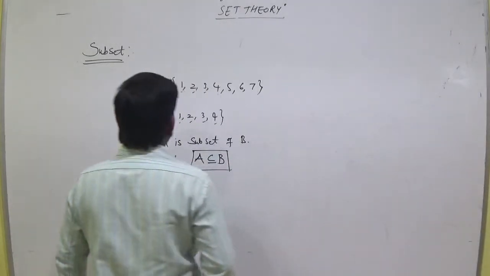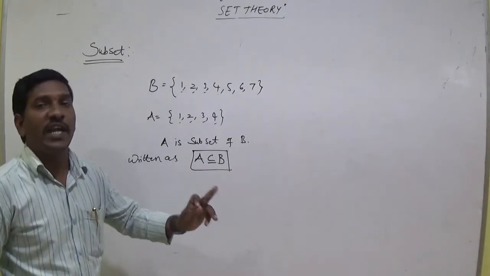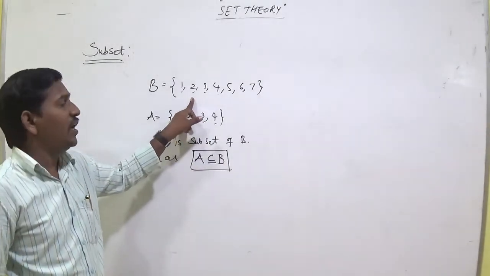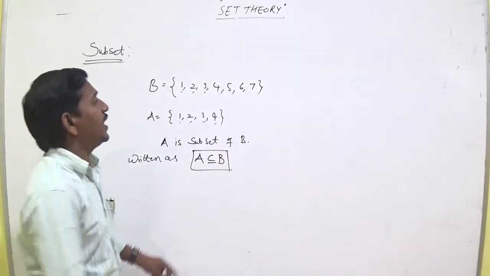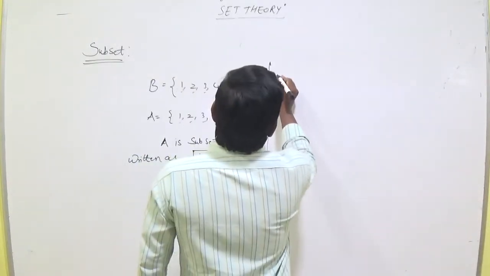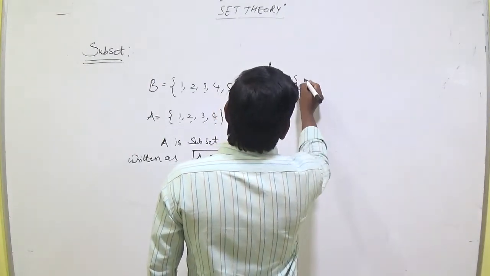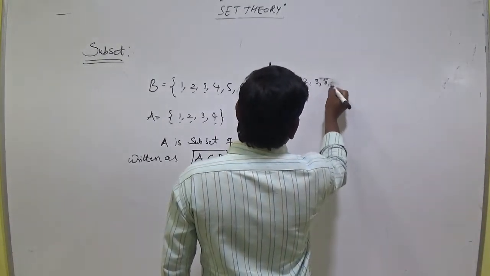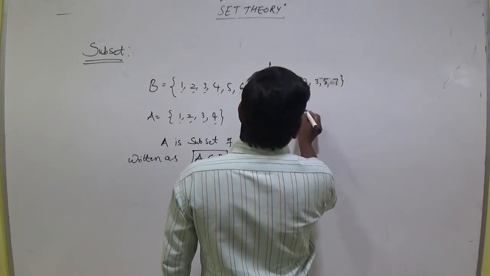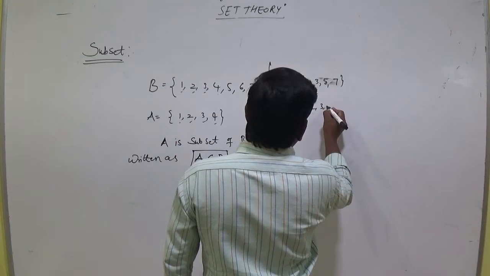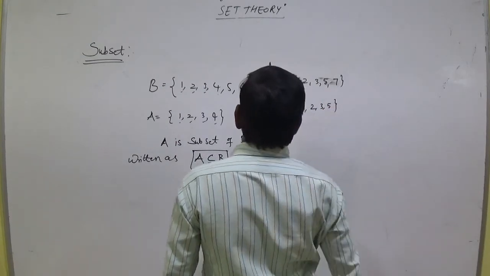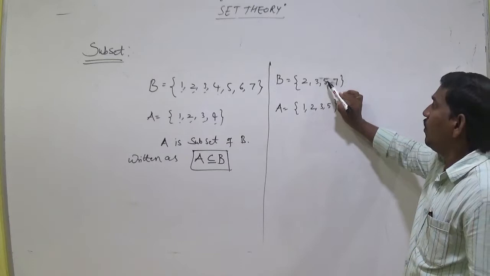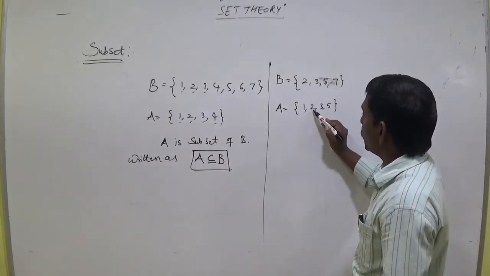If there exists at least one element of A that is not in B, we can say that A is not a subset of B. For example, take another example: B equal to 2, 3, 5, 7, but A equal to 1, 2, 3, 5.